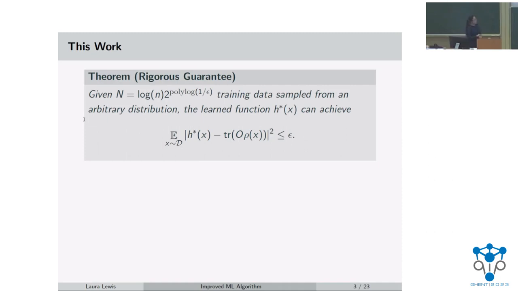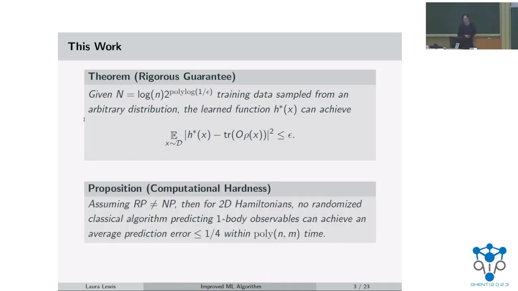And in order to overcome a sample complexity lower bound that was proved in Robert and collaborators' previous work, we did need to add an additional assumption on the structure of the Hamiltonian, but it was a fairly mild assumption, which I'll talk about later. And even with this assumption, we still have computational hardness. So this is a simple corollary of the previous work.